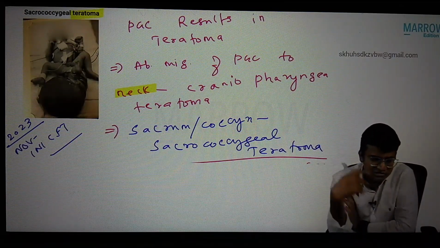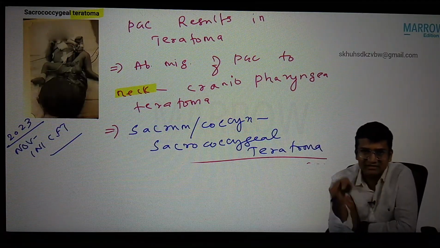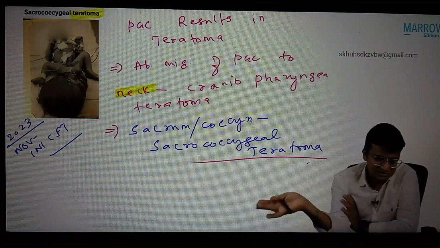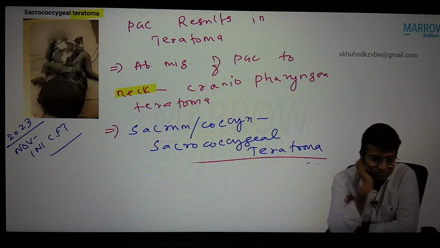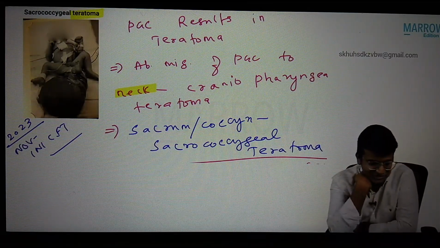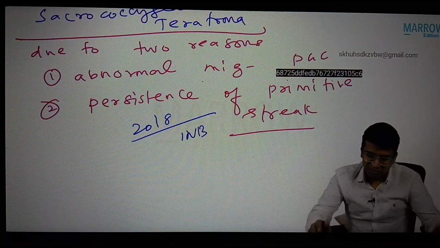I told you, one question will be there from this topic, general embryology: gametogenesis, first week, second week, third week, placenta. Yes, from these four to five topics, you get one question for sure. So with this idea and background, they gave one question in the last November INICET exam. So these are the points you have to know.